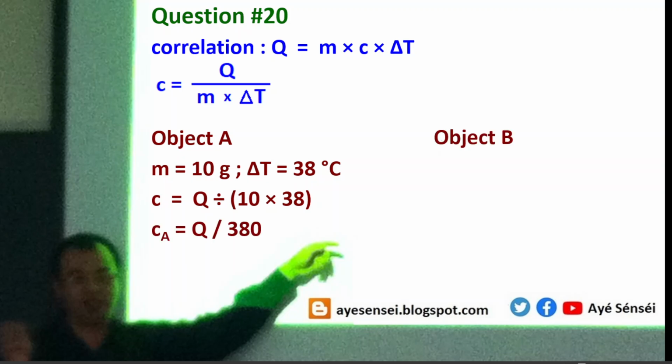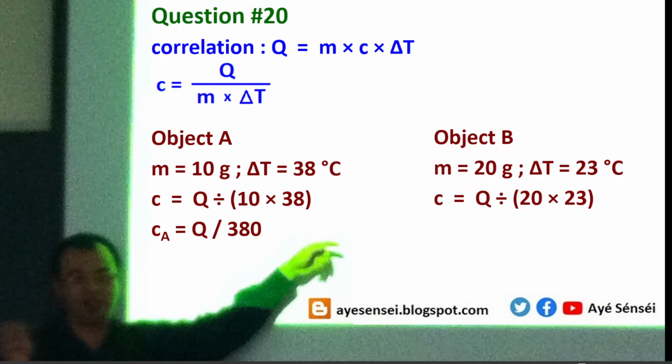While for object B, whose mass is 20 grams and temperature difference is 23 degrees Celsius, we can say that its specific heat is Q over 460. So by comparing these, it is clear that A has more specific heat compared to B, because it has a smaller denominator. So consequently, the fraction, the actual value, will be greater than B. So this means that the answer for question 20 is A.